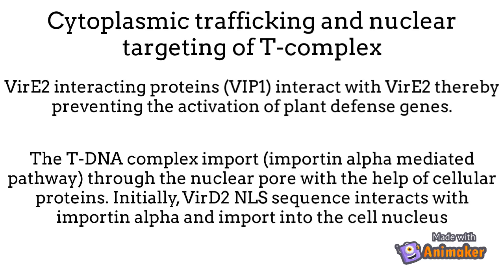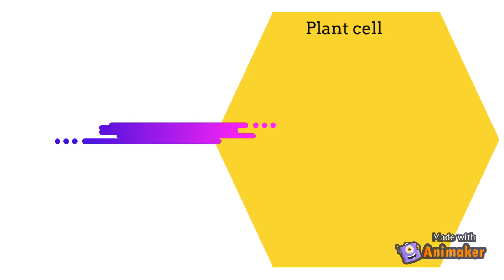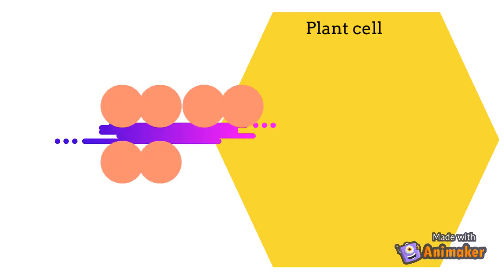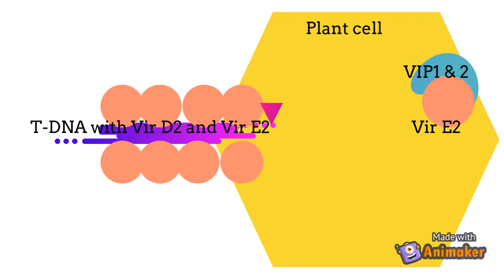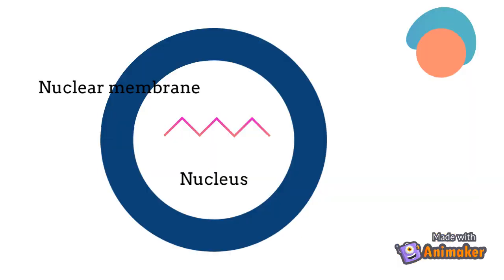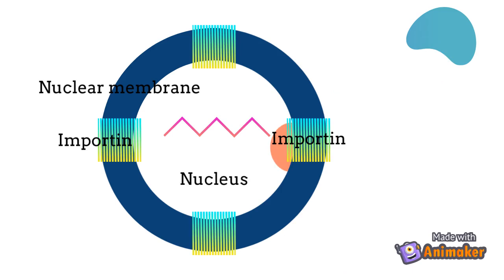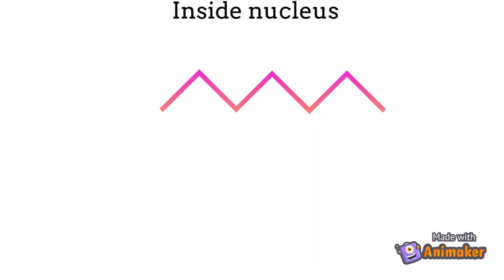The T-DNA complex is imported through an importin alpha-mediated pathway through the nuclear pore with the help of cellular proteins. Initially, the T-DNA complex directly binds with VirE2 interacting protein, which helps protect it from plant degradation mechanisms. The T-DNA complex is imported through the nuclear pore with the help of cellular proteins. Initially, the VirD2 NLS sequence interacts with importin alpha and is imported into the cell nucleus.